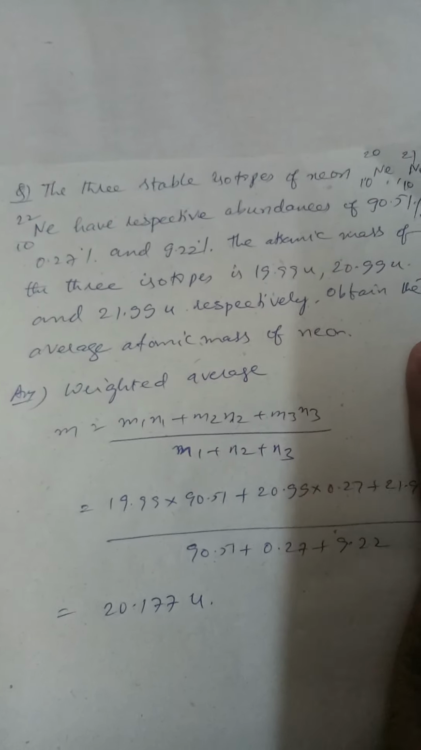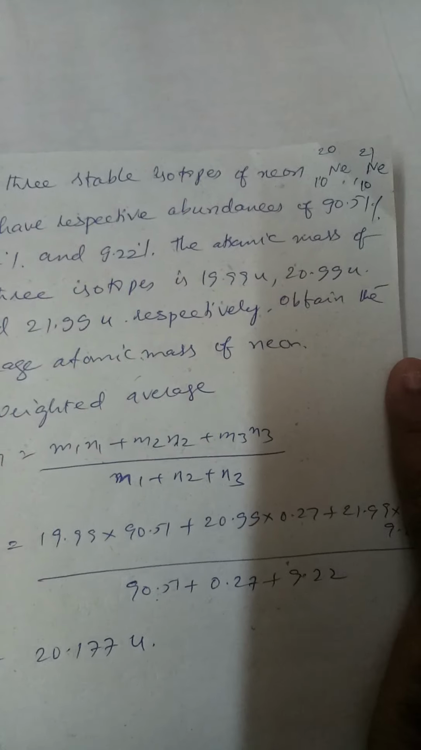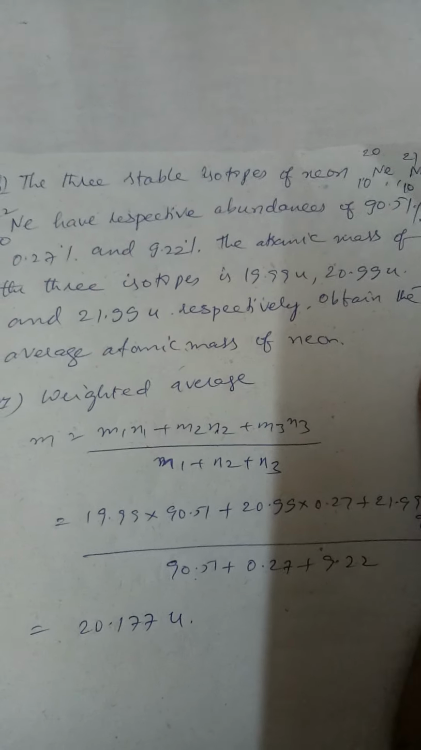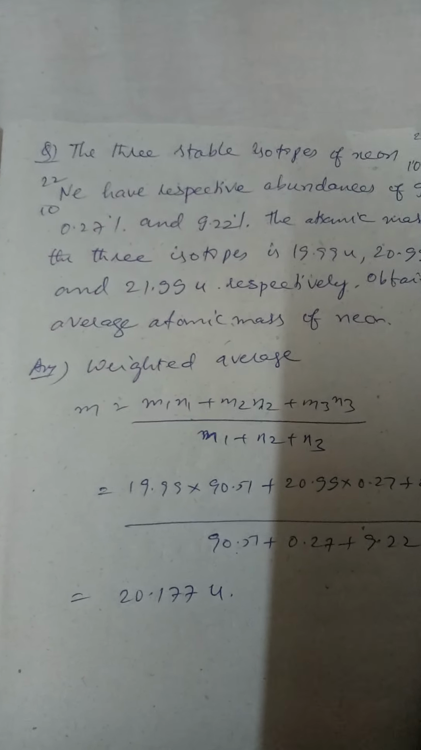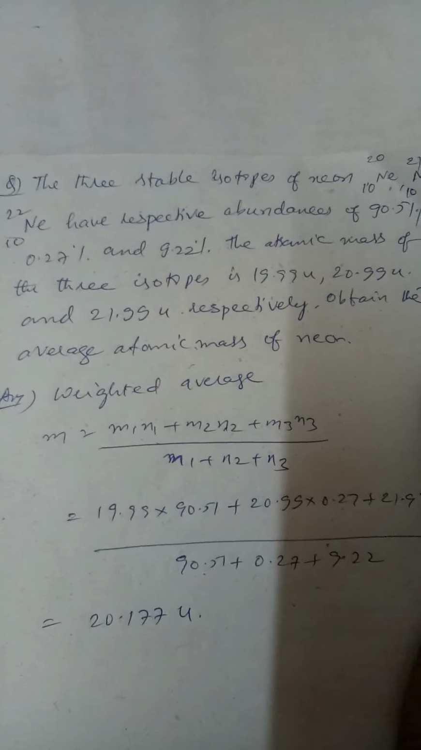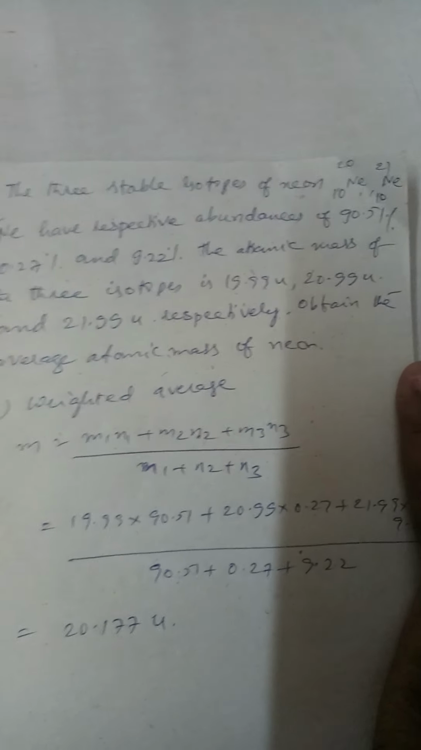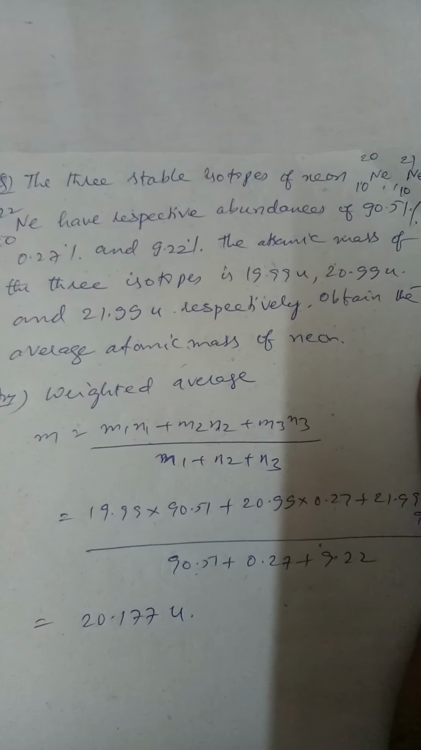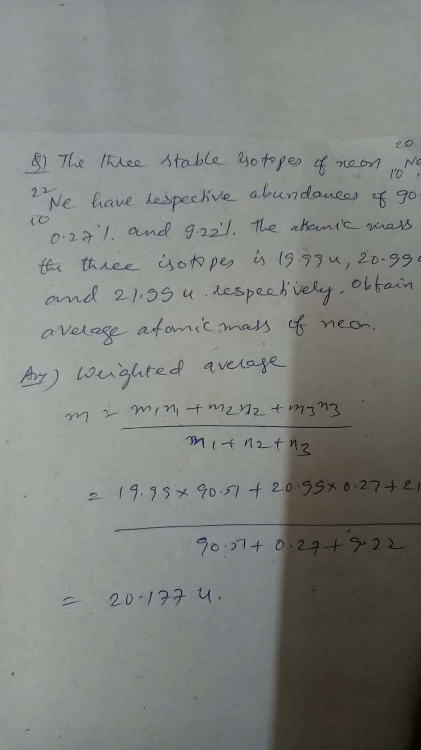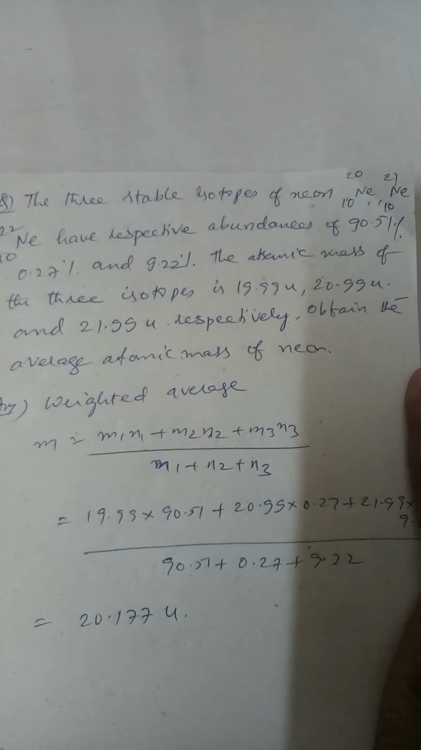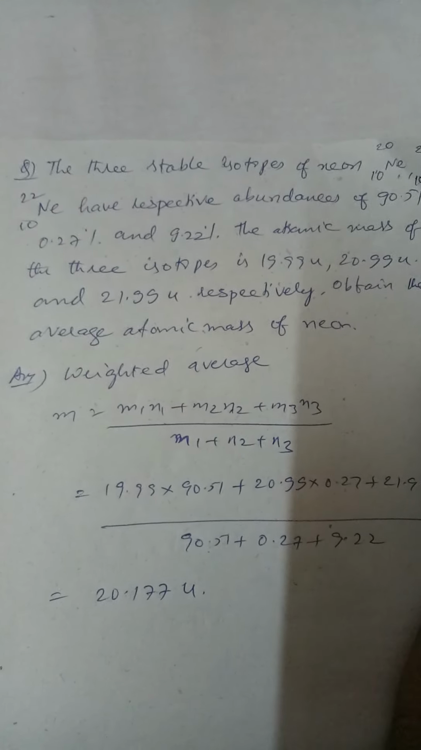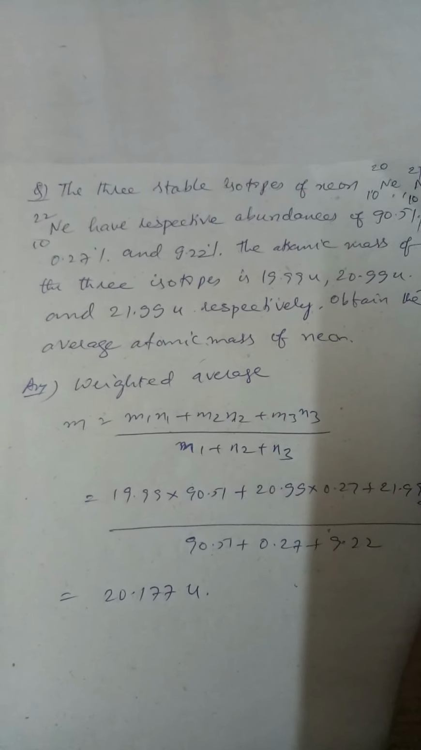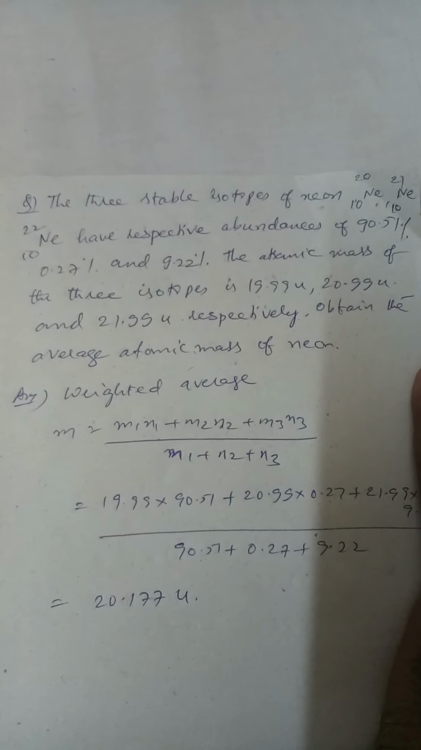Okay, let us see the next one. The 3 stable isotopes of neon, Ne20, 21 and 22, have respective abundance of 90.51%, 0.27% and 9.22%. The atomic masses of the 3 isotopes are 19.99 atomic mass unit, 20.99 and 21.99 units respectively. Obtain the average atomic mass of neon. You see, there are 3 isotopes of neon. The first one is available in abundance in 90.51%.